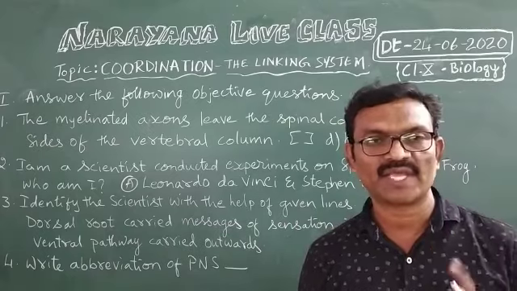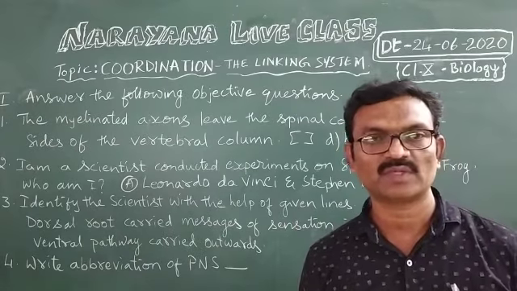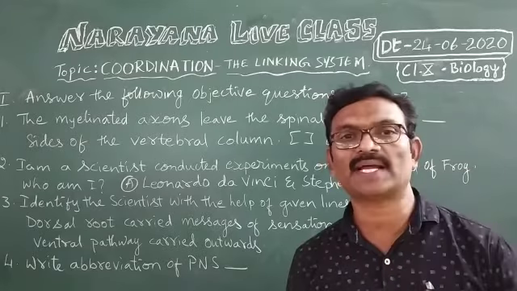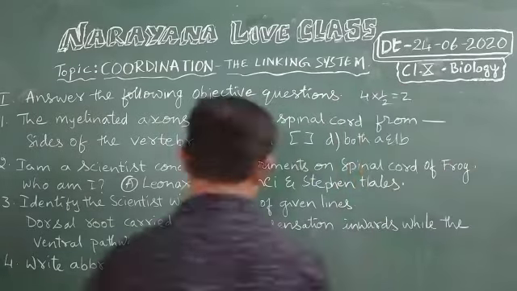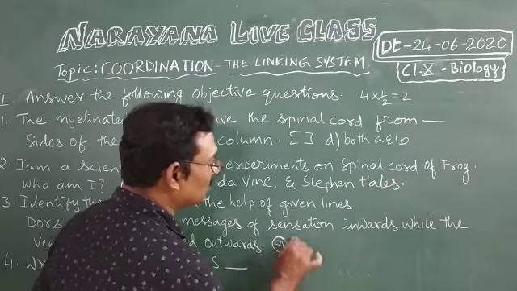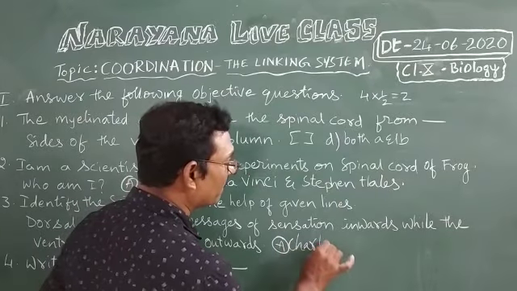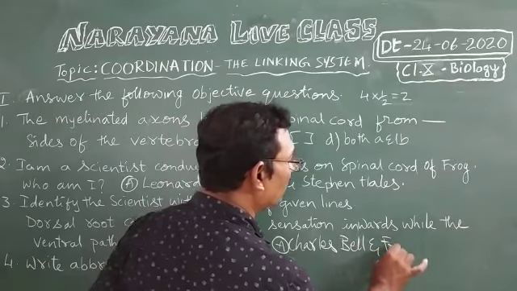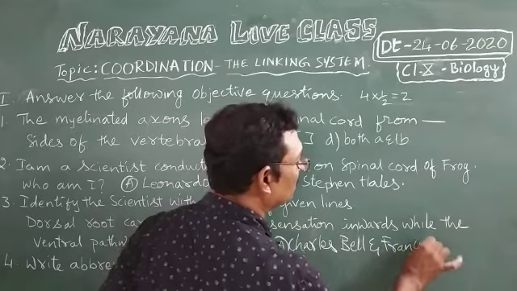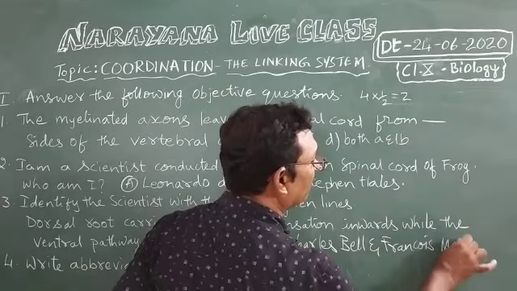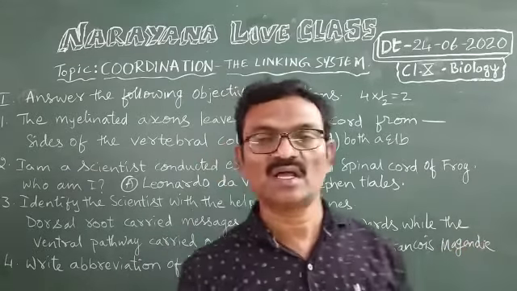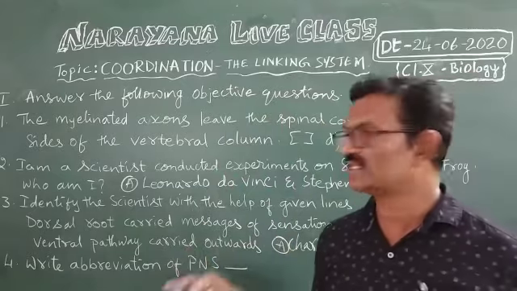Actually 2 scientists are there. They were Charles Bell and Francois Magendie. So the answer is Charles Bell and Francois Magendie.